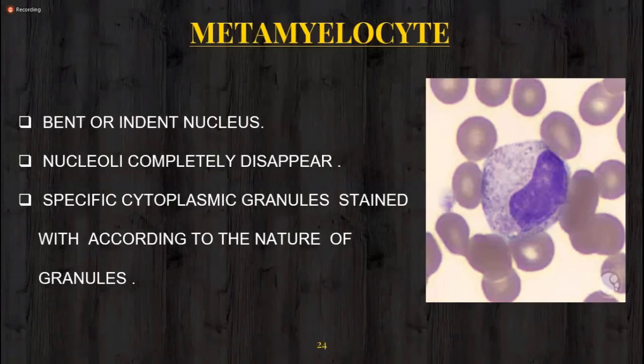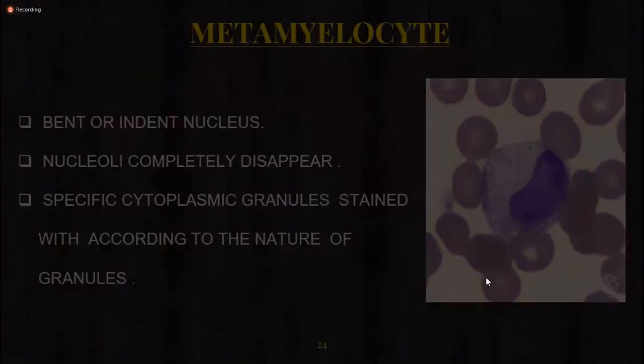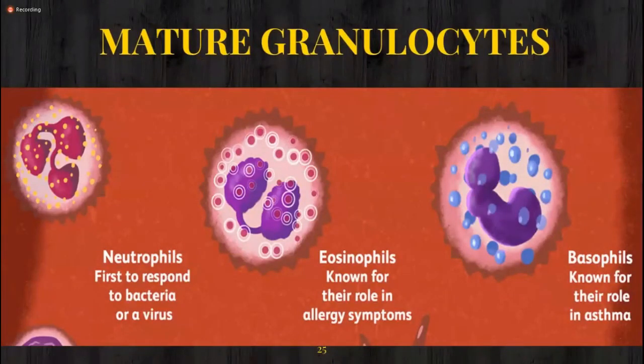So granules of this cell vary according to the nature of granules. So these are the different stages of granulopoiesis, and at the end of this granulopoiesis, mature granulocyte cells are formed. Look at the neutrophil, multilobed with both basic and acidic granules. Look at the eosinophil with spectacle bilobed nucleus with acidic granules, red granules. Look at the basophil, which has a bilobed nucleus with blue, purplish blue color granules in their cytoplasm.